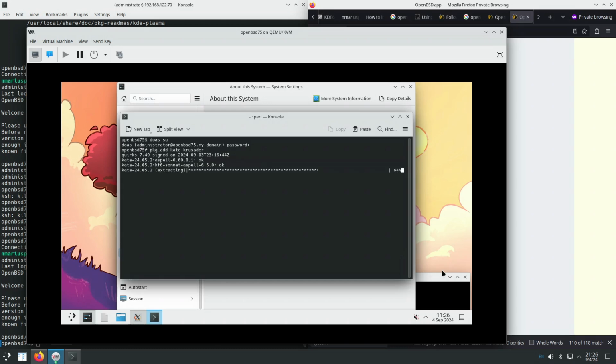I want Kate because I want a text editor, and Krusader because this is the file manager that I use instead of Dolphin. I use the twin pane file manager Krusader. But Krusader was not ported to Qt 6, so it will pull many KDE frameworks version 5 and Qt 5, etc. So it will take a while for the installation to finish.